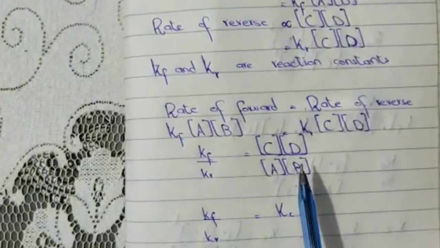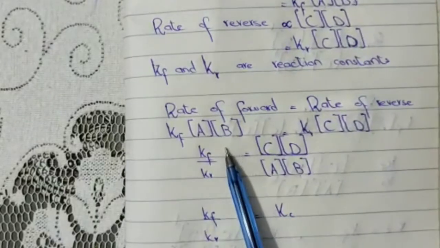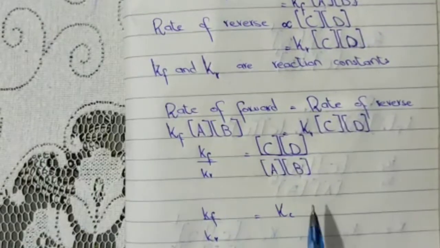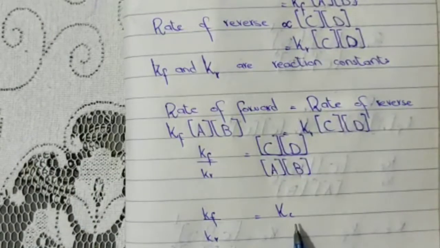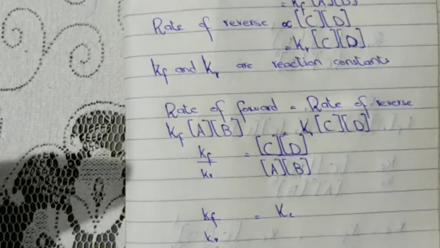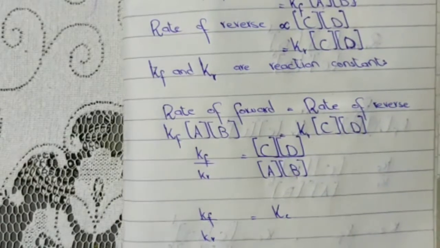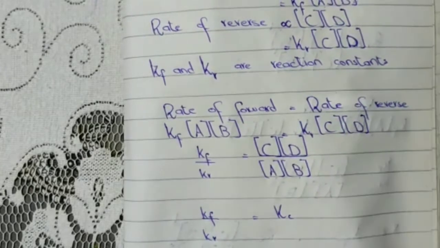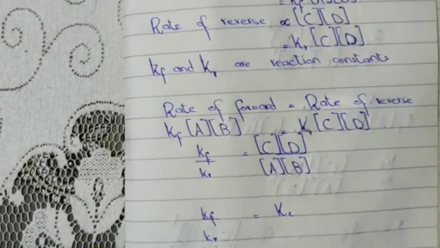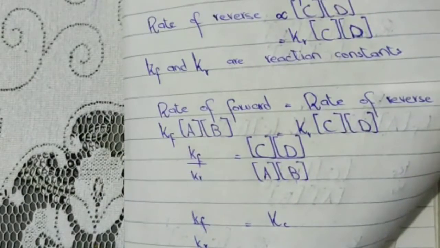Now what is the phenomena further? This Kf over Kr, rate constant of forward reaction over rate constant of reverse reaction, is always equal to Kc, which is the equilibrium constant. For now you must know about Kc. It is the equilibrium constant. We will get its further details in our next video. So here you should know what Kc is: Kc is basically Kf over Kr. Now we take this phenomena and derive a few equations for your better understanding and for the complete understanding of the law of mass action.